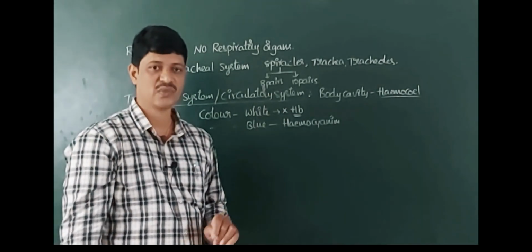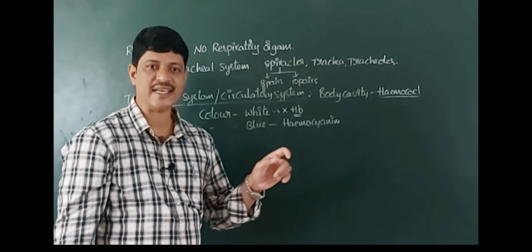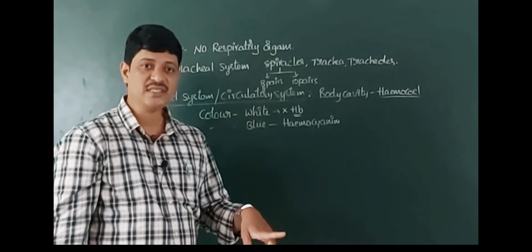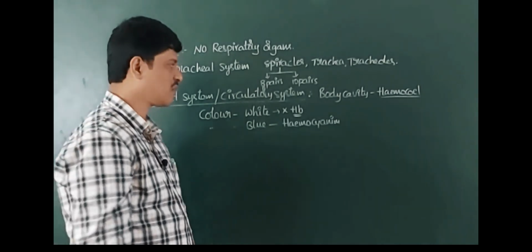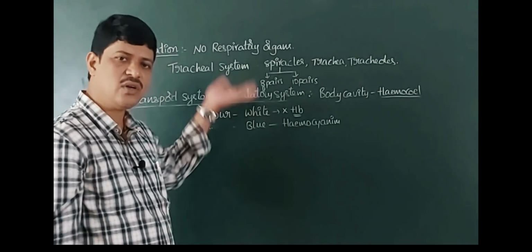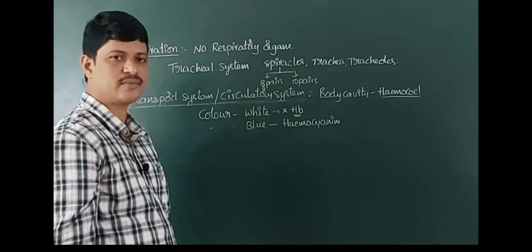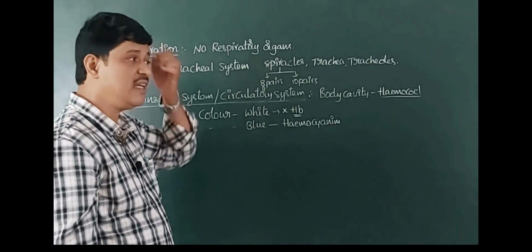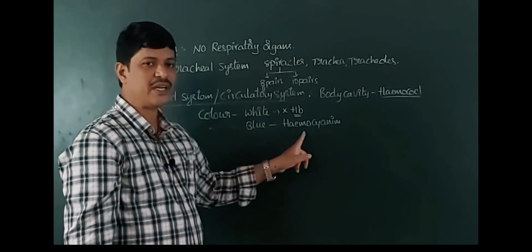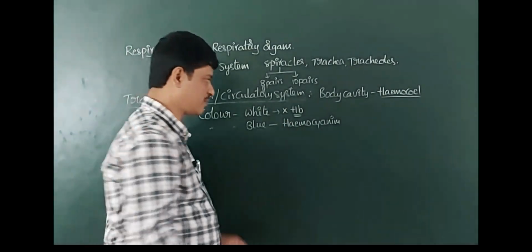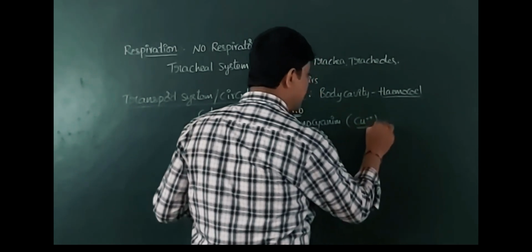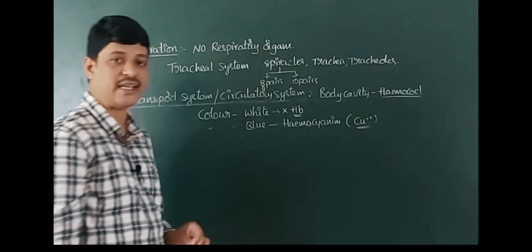Remember, in annelidan animals red blood cells are absent, and the pigment is present in the plasma. In these animals hemoglobin is completely absent, so the blood is white. If the color is blue, that is because of hemocyanin, a copper-containing pigment.